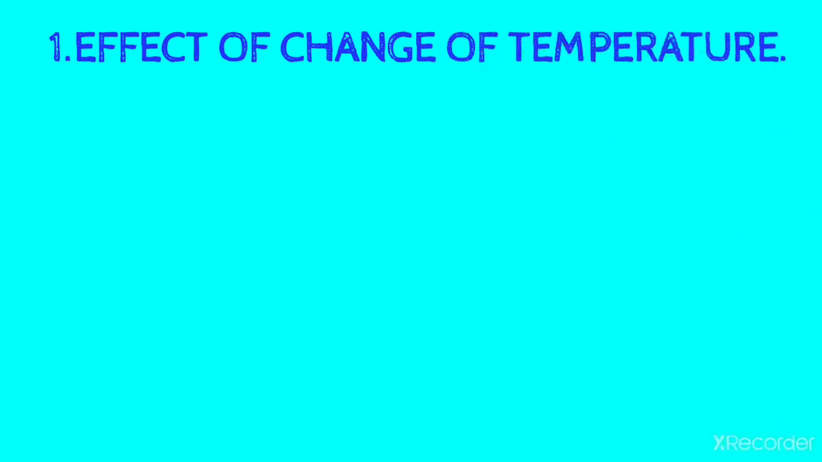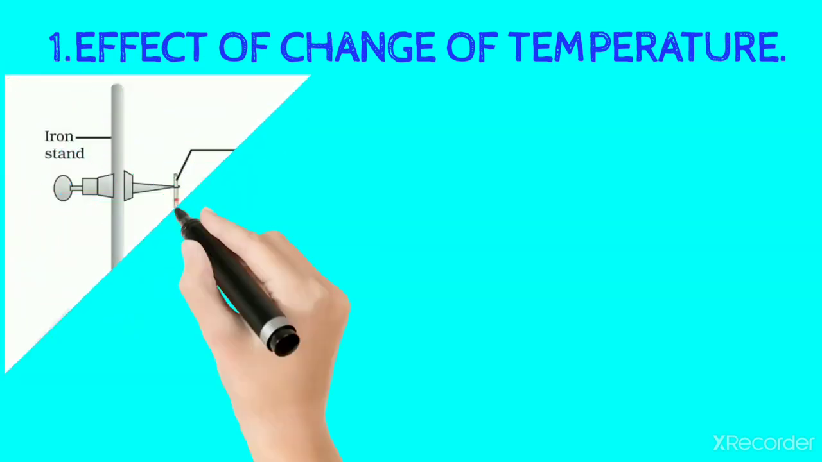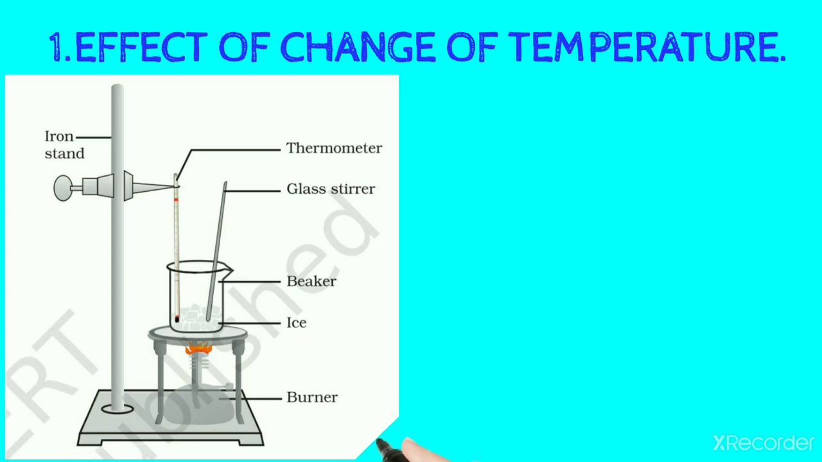Let's do an activity. First, collect these things: a beaker, 150 grams of ice, a laboratory thermometer, a glass stirrer, a burner, and an iron stand. Set up all the things as shown in this figure, and start heating on low flame.